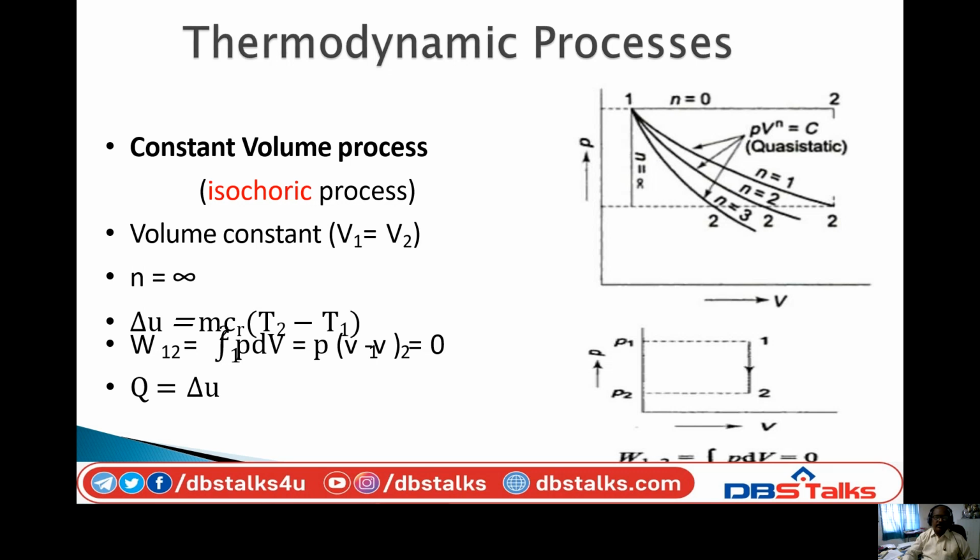The work done equation is integral P dV, that is P into V2 minus V1. So V1 equal to V2, what happens? This becomes 0. Work done equal to 0. In a constant volume process, the work done is 0. So when work done equal to 0, Q equal to delta U. There is no work done, so whatever heat we transfer is entirely stored in the form of internal energy.